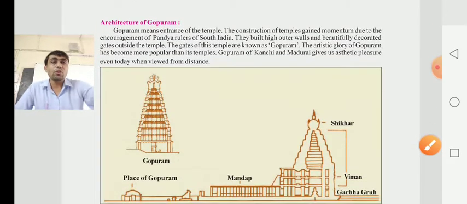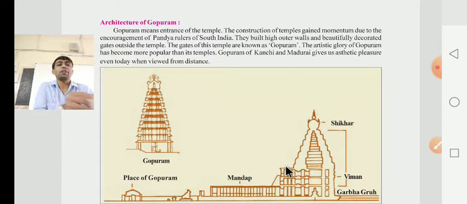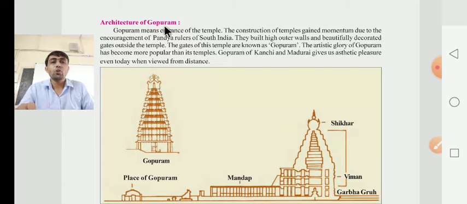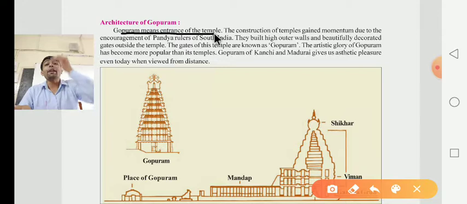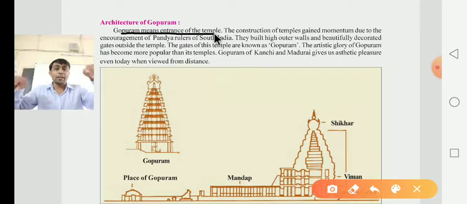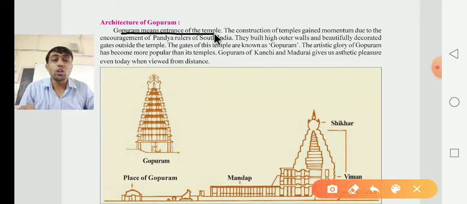After that, dear children, they have given information about the architecture of the Gopuram. Here in Gopuram architecture, you know very well, Sthapatya. Gopuram means the entrance of the temple. What was the meaning of the Gopuram? First of all, dear children, Gopuram means the entrance of the temple. When you are entering into the temple, whatever the entrance gate is there, that is known as a Gopuram.